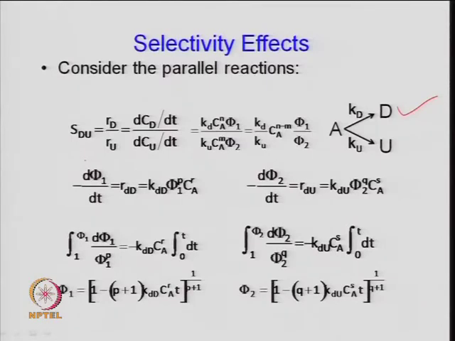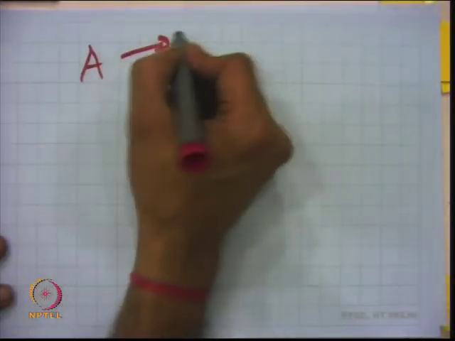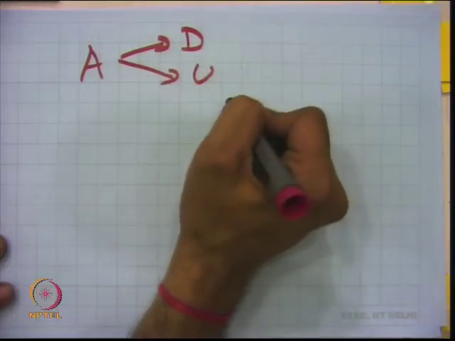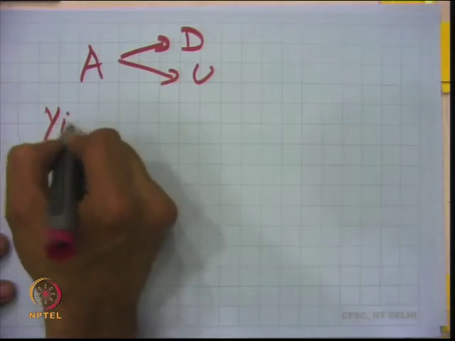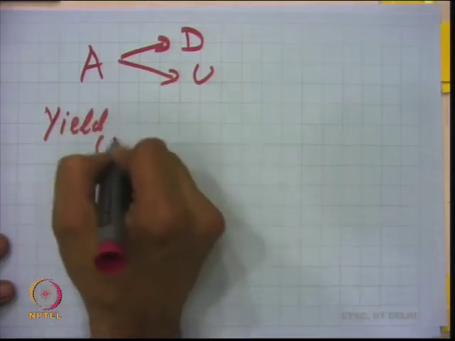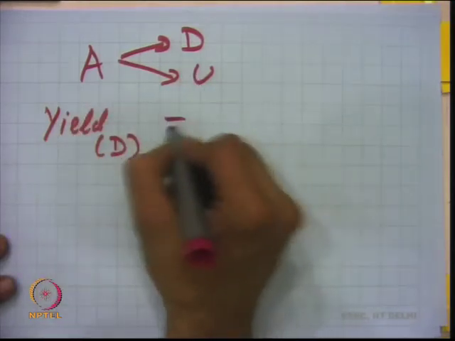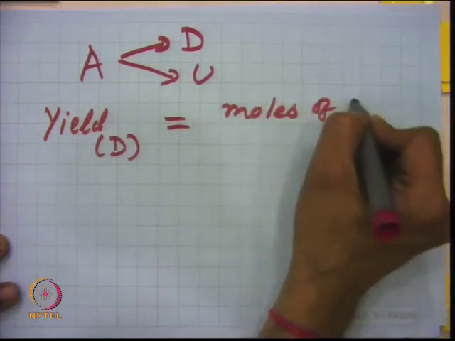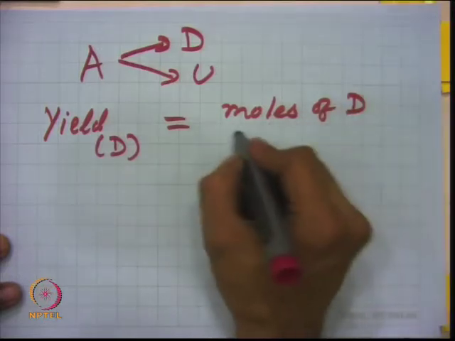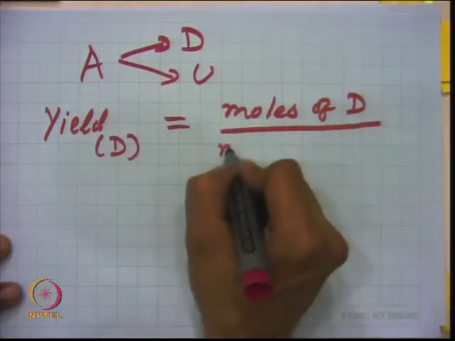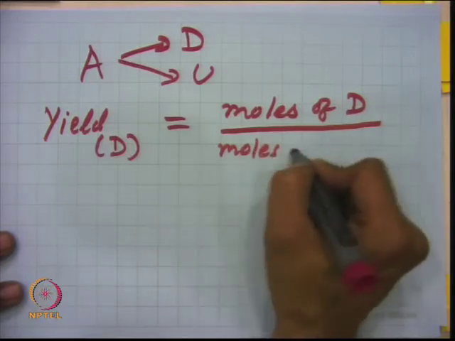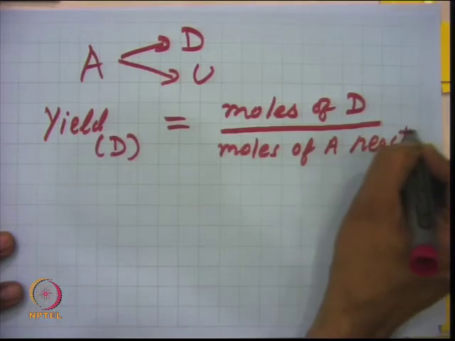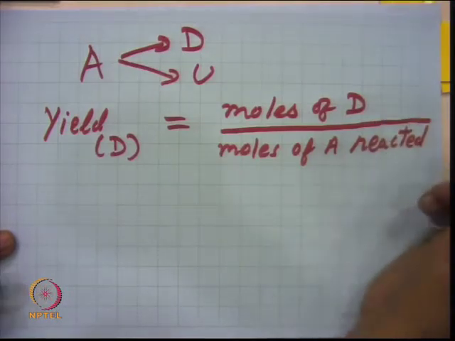Generally, yield is defined for the desired product: moles or mass of the desired product D produced, divided by moles of A reacted. So, this is the definition of yield.